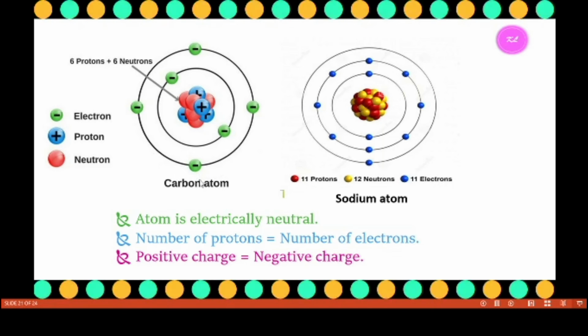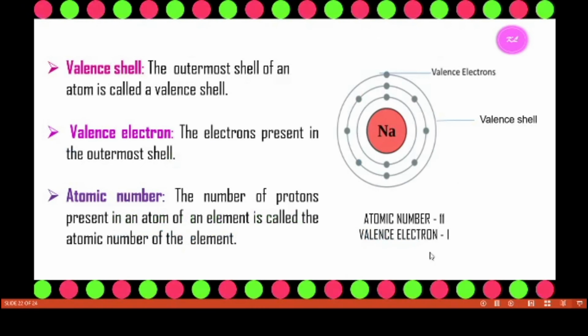But in an atom, we know a proton has a positive charge and an electron has a negative charge, yet the atom is always electrically neutral. Why is an atom electrically neutral? Because the number of protons is always equal to the number of electrons. The proton has a positive charge and the electron has a negative charge. So the number of protons equals the number of electrons, meaning the positive charge equals the negative charge. So the atom is electrically neutral.